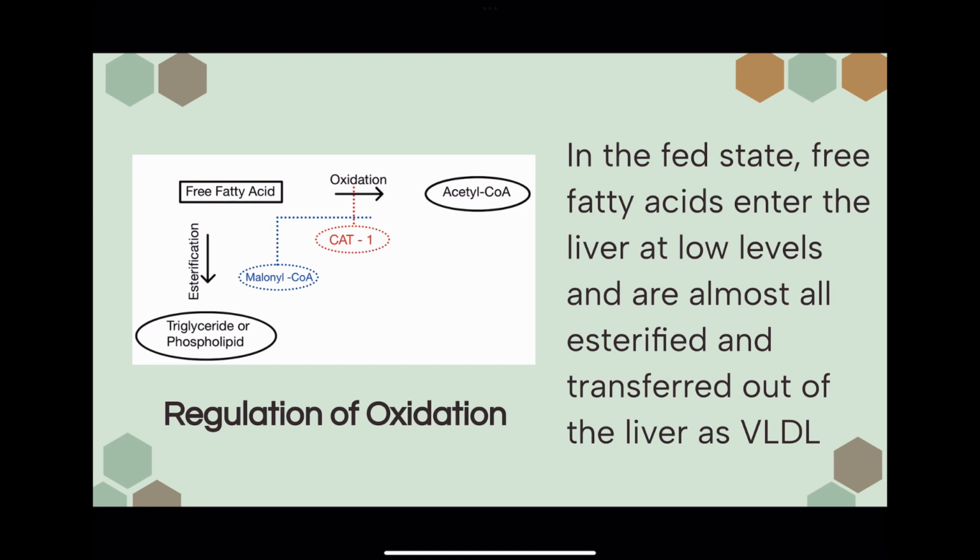So if we're in the fed state, CAT1 is going to be inhibited by malonyl-CoA, and the free fatty acids aren't going to be allowed to enter the oxidation pathway and end up as acetyl-CoA. And as we have written here, in the fed state, our free fatty acids are going to enter the liver at low levels, and almost all will be esterified and transferred out of the liver as very low-density lipoproteins.